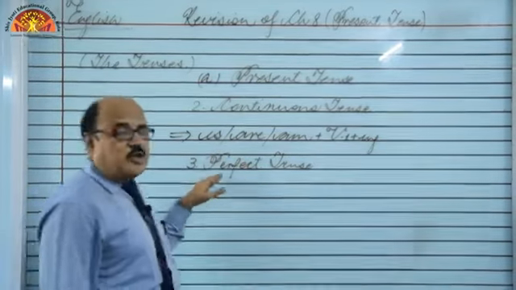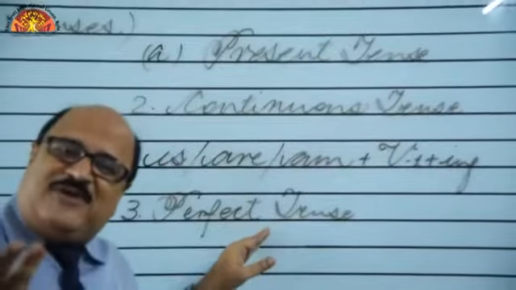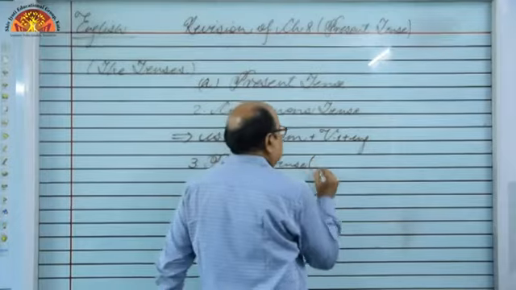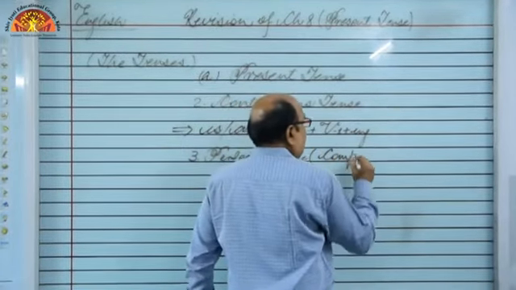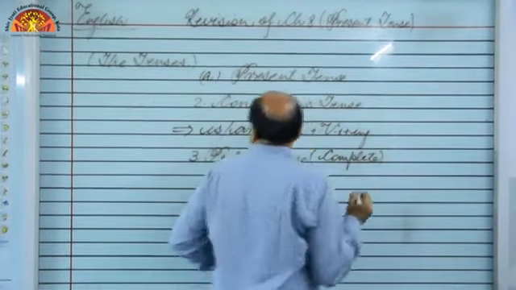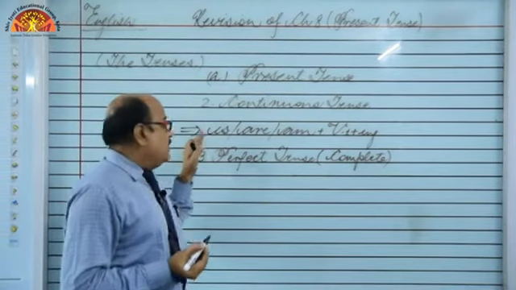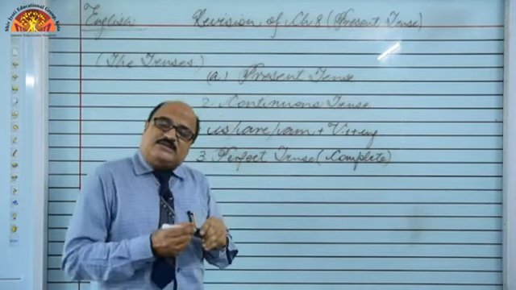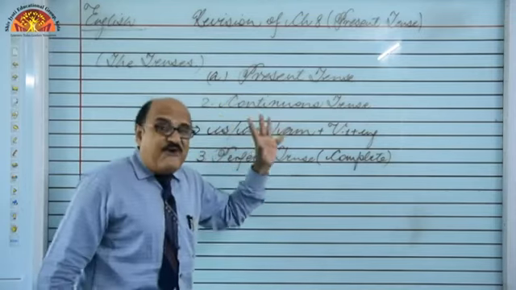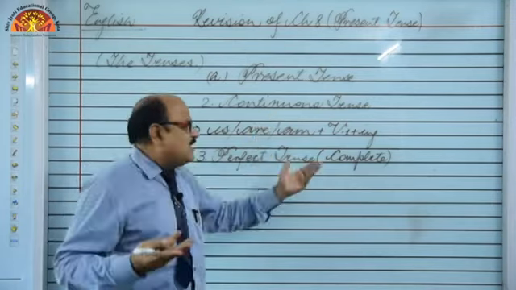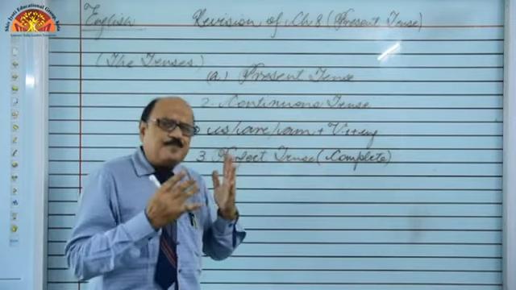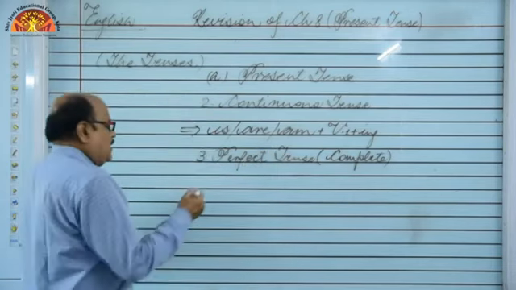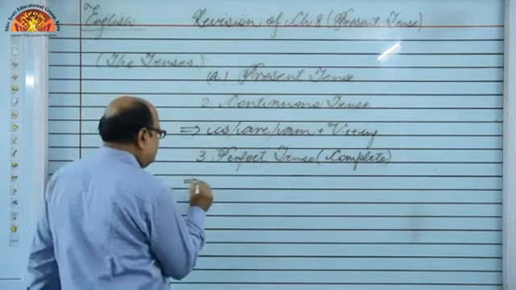But now we are talking about perfect tense. What is perfect tense? Complete means we are talking about something which is complete now. Earlier we can say it was going on, but now it is complete, right? The work is done, but we still feel the effect, the impact of its completion on our mind or the circumstances around us, right? How to say? What are the salient features of this tense?